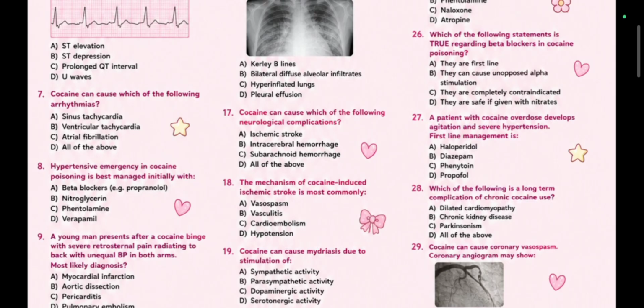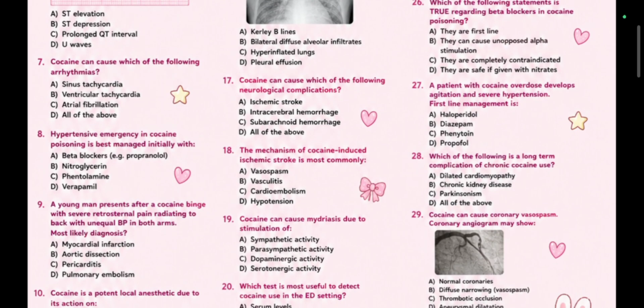Correct answer is option C, phentolamine. Phentolamine is a competitive alpha adrenergic receptor antagonist. So it acts directly at vascular level to physically unseat and block the excess catecholamines that cocaine has caused to accumulate. So phentolamine will be responsible for decrease in vasoconstriction.